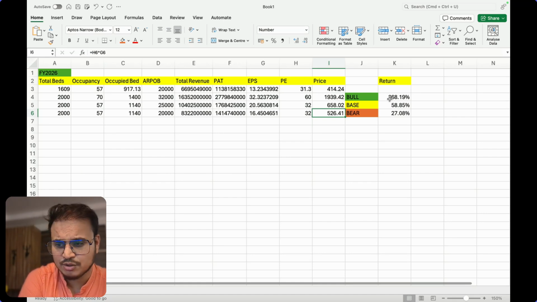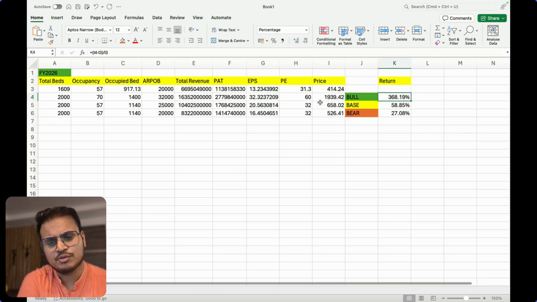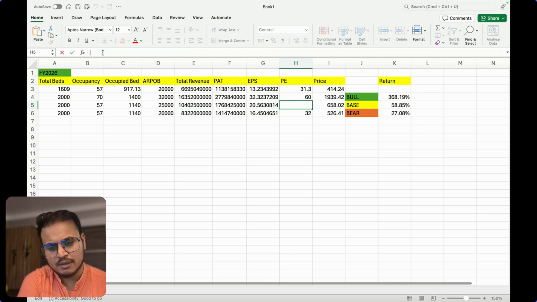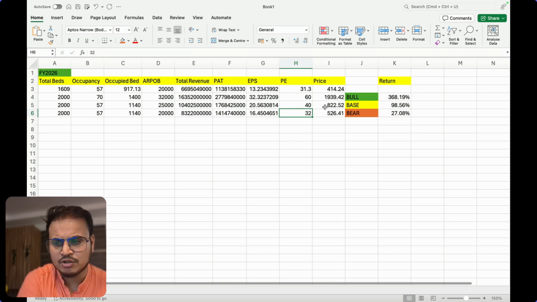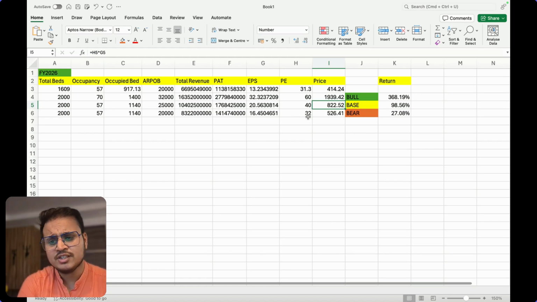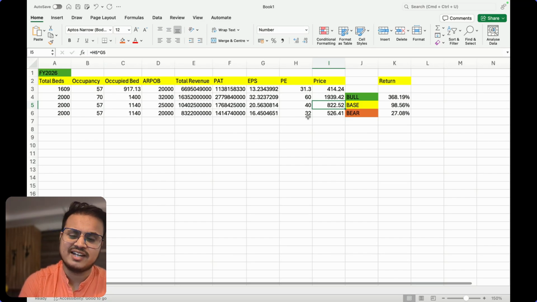So these are the three scenarios. The bull scenario can make a return of up to 368%, but this is with the condition that the PE gets re-rated and they reach an occupancy of 70%. In the base case scenario, the occupancy remains at 57%, but they are able to optimize their total beds up to 2000, and your PE ratio gets some kind of re-rating. I'll not say re-rating because it's a minor jump. Then you can get up to 100% return from here. So these are the numbers you can see, and this might help you to decide.